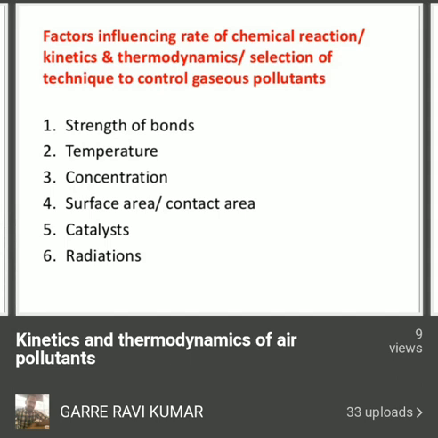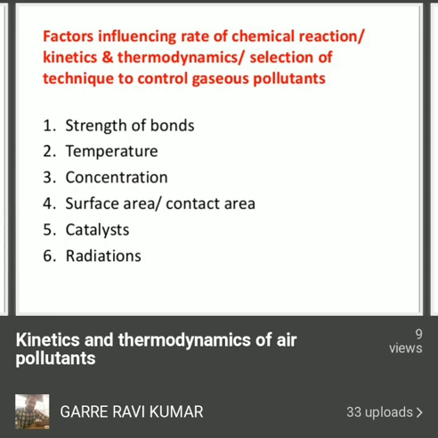Understand? So especially kinetics and thermodynamics discuss how the chemical reaction takes place, at what speed it takes place, and at what speed the pollutants are converted into other substances. And during that process, whether heat energy is released or not, how much heat energy is released, or if it is absorbed, how much heat energy is absorbed. Understand? So this entire knowledge is required to select the appropriate method and the appropriate substance used to control the emission of gaseous pollutants into the atmosphere.